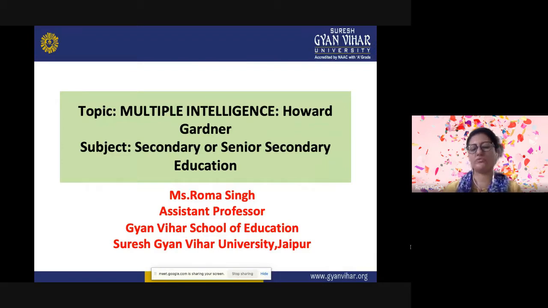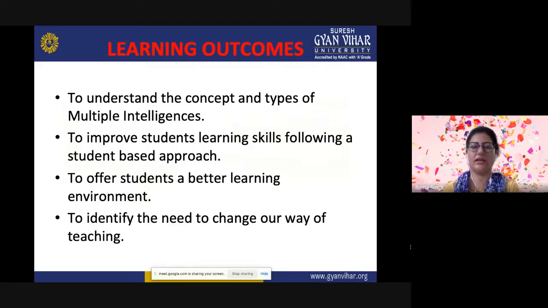So, the topic which we are going to study today is multiple intelligences, and it was given by Howard Gardner. And it is related to the subject educational psychology as well as secondary or senior secondary education. So, today we are going to understand what is the concept of multiple intelligence, and the learning outcomes will be to understand the types and the concept of multiple intelligences.